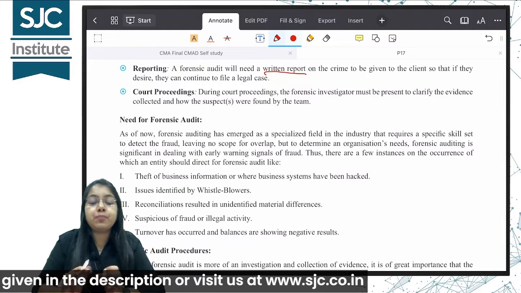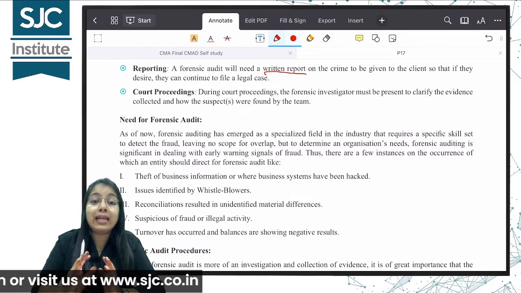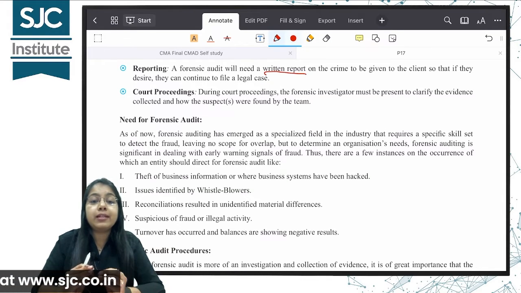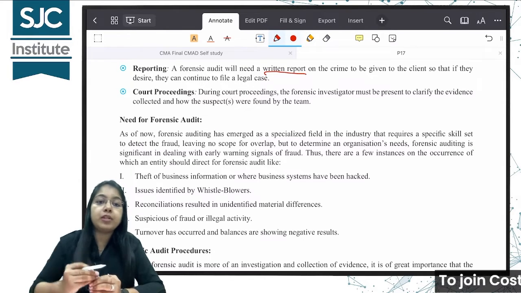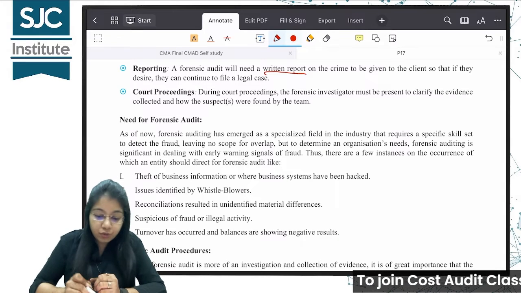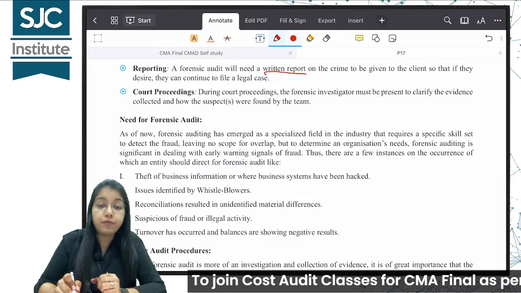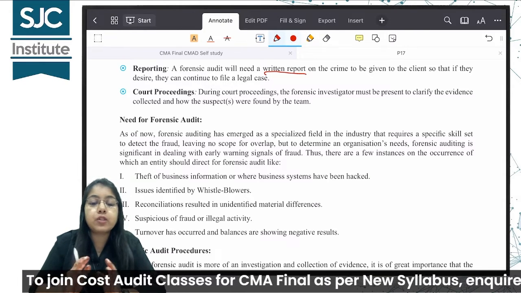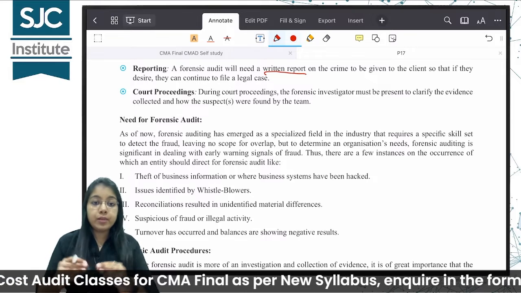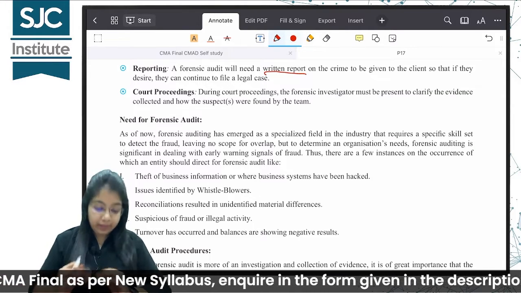And the last step is court proceedings. As I already told you at the start of the lecture, when we are conducting a forensic audit, our objective is to gather such evidence which can be presented in the court of law. So during court proceedings, the forensic auditor must be present to clarify the evidence collected and how the suspects were found by the team. So, you will have to be present to give clarification. Is it clear?